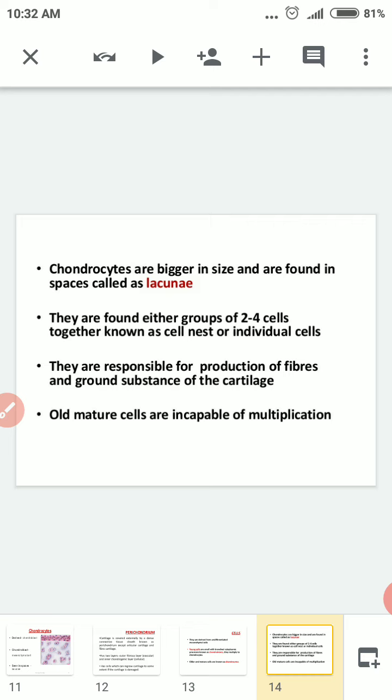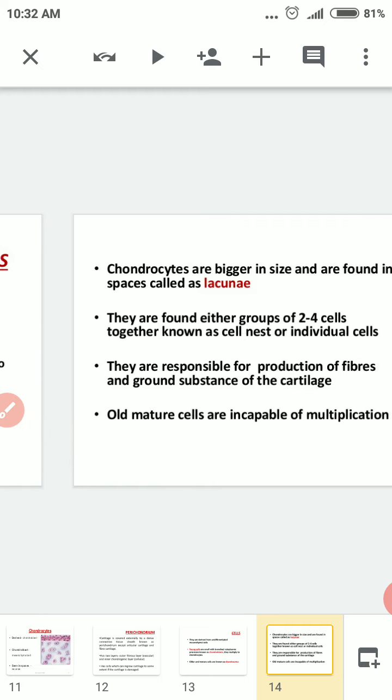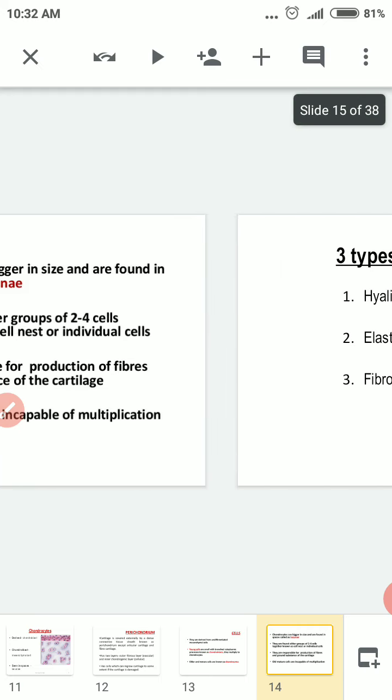They are responsible for production of fibers and ground substance of cartilage. Older mature cells are incapable of multiplication. In older cells there will be a stoppage of growth. That is called older or mature cells being incapable of multiplication.